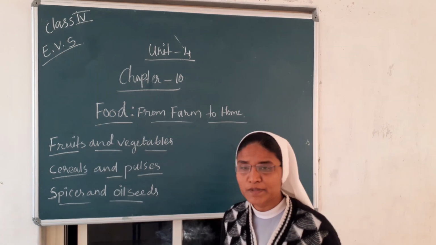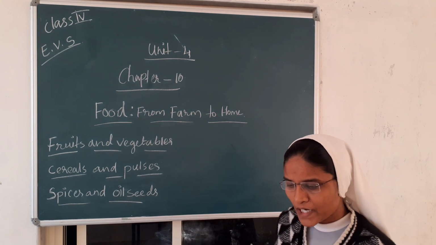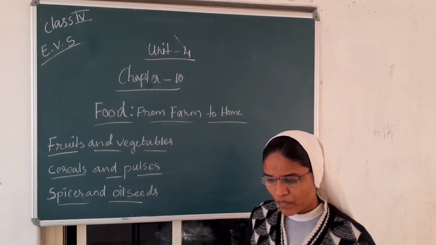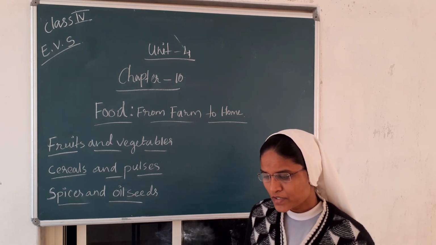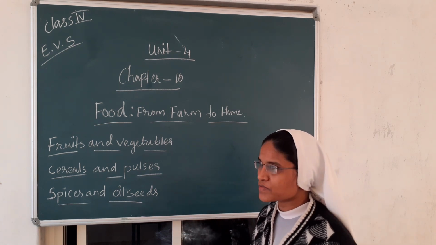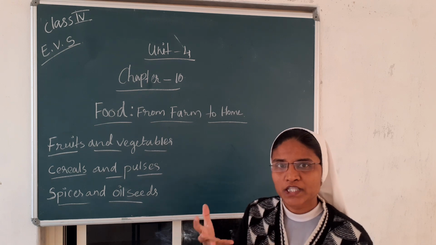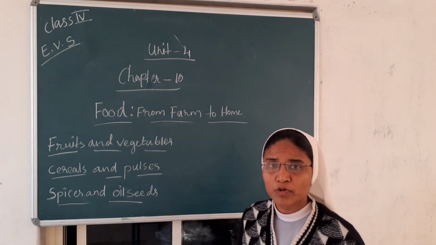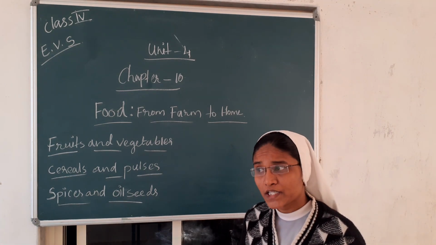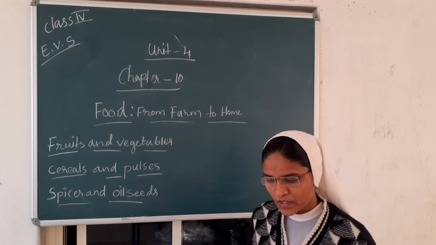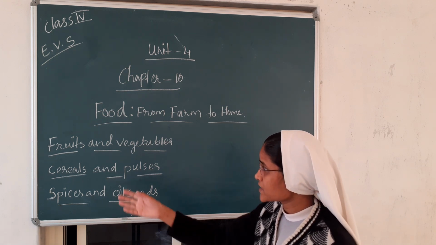Rice, wheat, bajra, jowar, maize and ragi are some cereals that we eat. These cereals are what we eat as roti, chapati. That comes under the cereals. Rice, boiled rice. With boiled rice we prepare dosa, idli. Ragi, jowar, maize come under cereals.